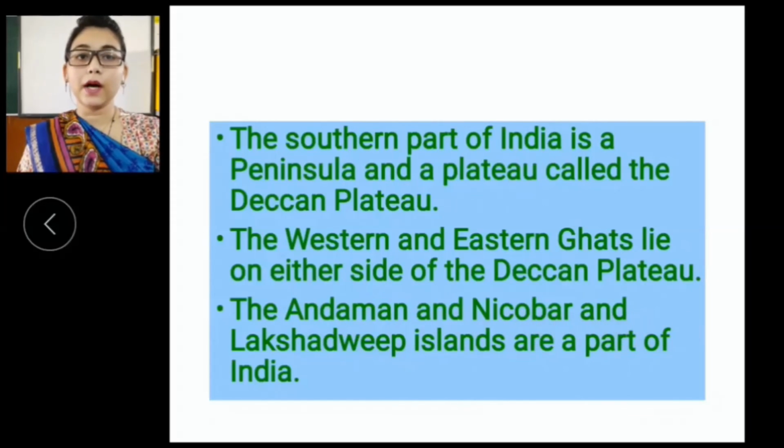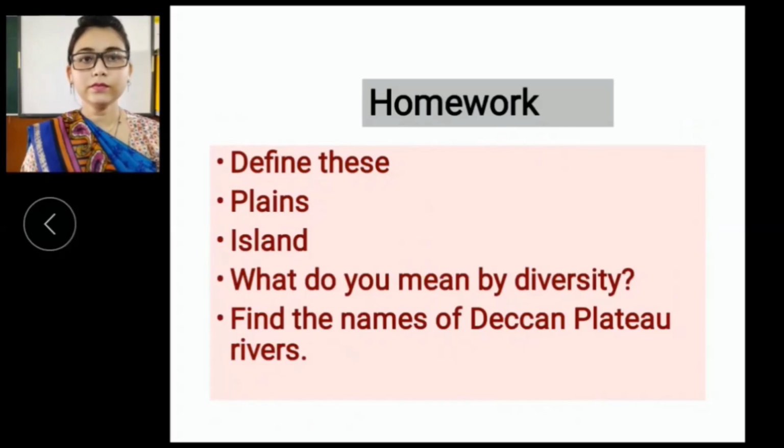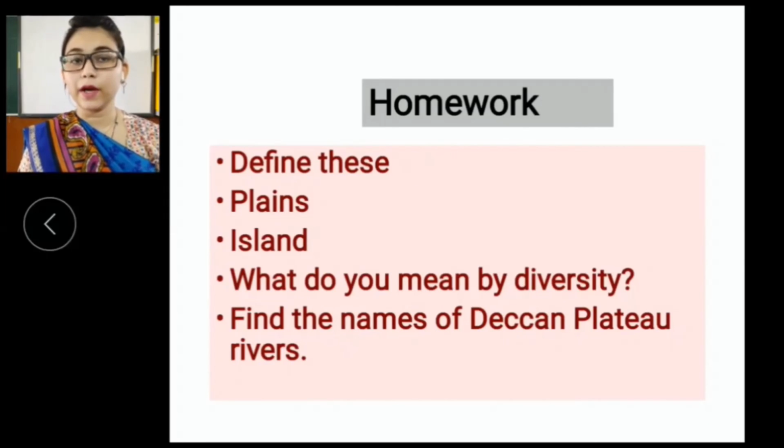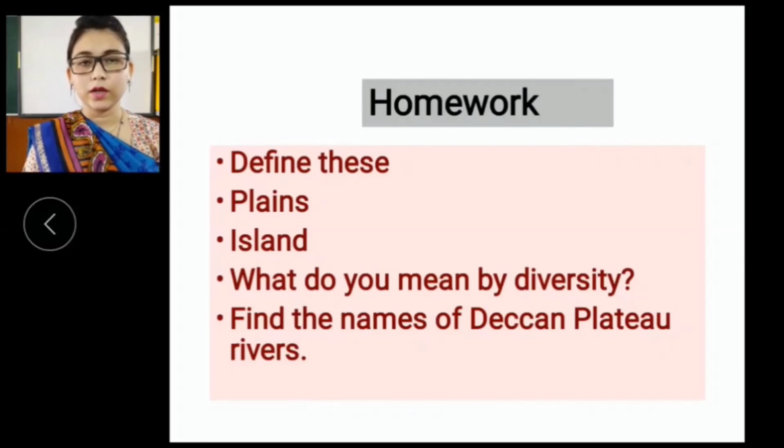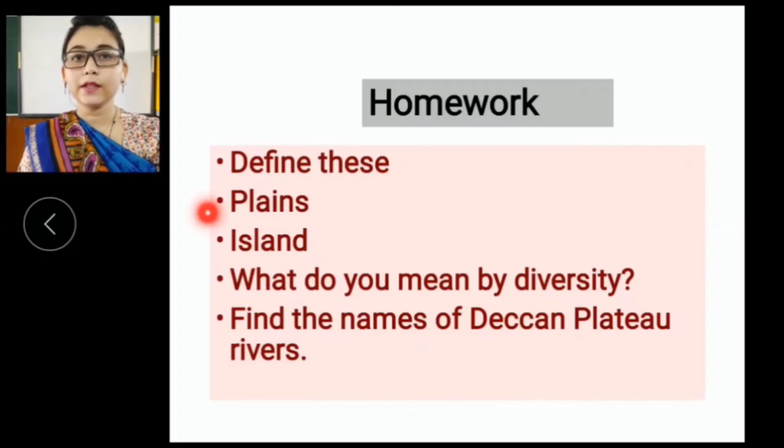Andaman and Nicobar and Lakshadweep islands are a part of India. So, now students, this is homework time. You have to define these words: plains, island. What do you mean by diversity? And find the names of Deccan Plateau rivers.